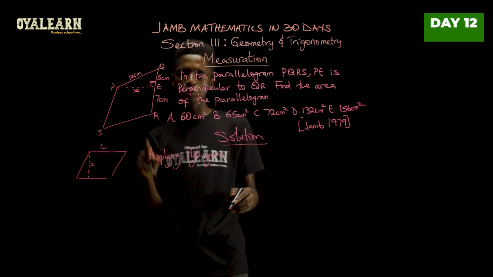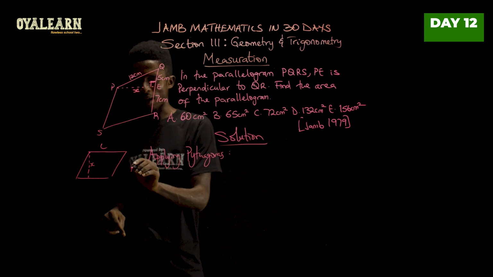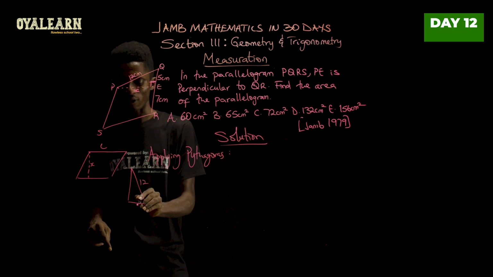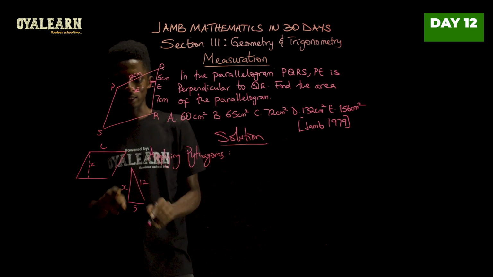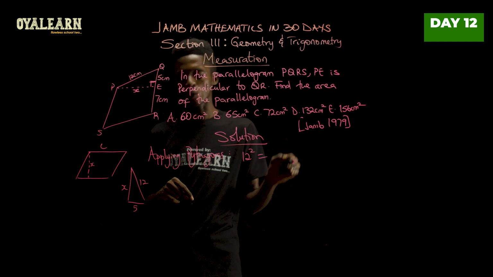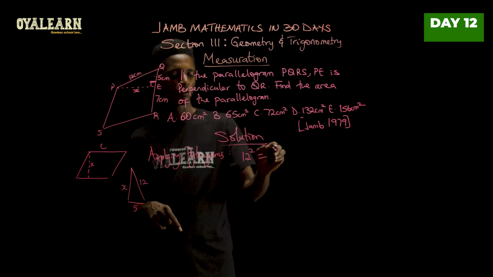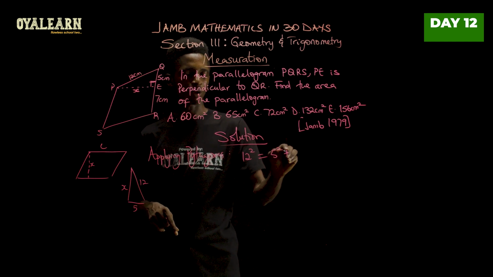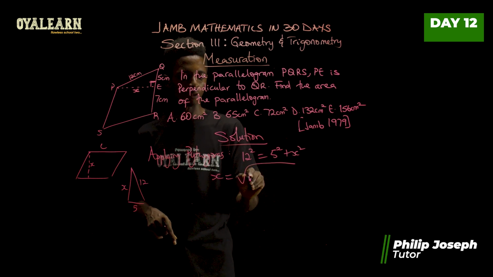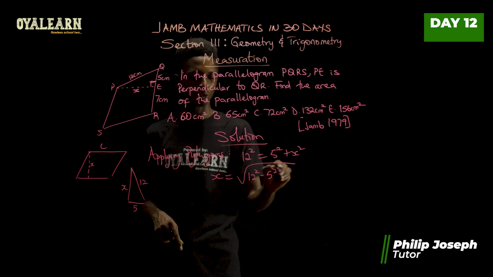Now, Pythagoras says the square of the hypotenuse, because what we have there looks like this, where this is the hypotenuse, 12, and this is 5, but we are looking for x. So the square of the hypotenuse, that's 12 squared, equals 5 squared plus x squared. So x would then be the square root of 12 squared minus 5 squared.